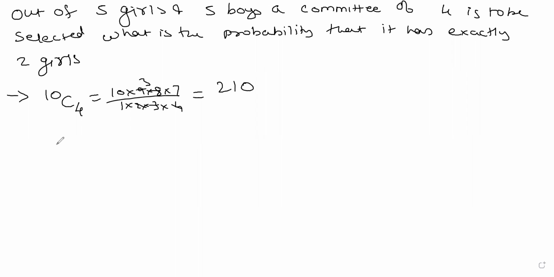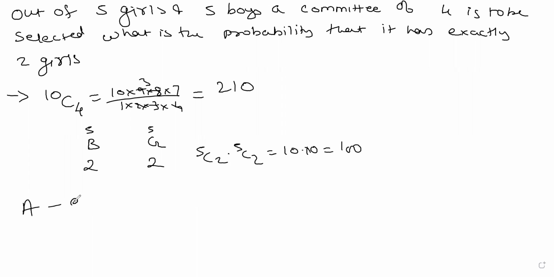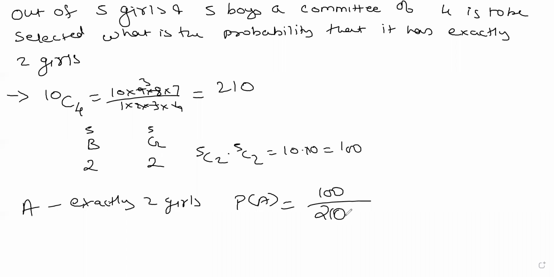But now they are asking what is the probability that it has exactly 2 girls. There are 5 boys and 5 girls. Exactly 2 girls should be there, so if there are 2 girls there will be 2 boys. 5C2 into 5C2, that is 10 into 10, it is 100. So now what is your probability? If A is the event that exactly 2 girls are there, then probability of A is the number of ways of doing event A, that is 100, upon the total number of ways of doing the random experiment, that is 210. This is your answer.